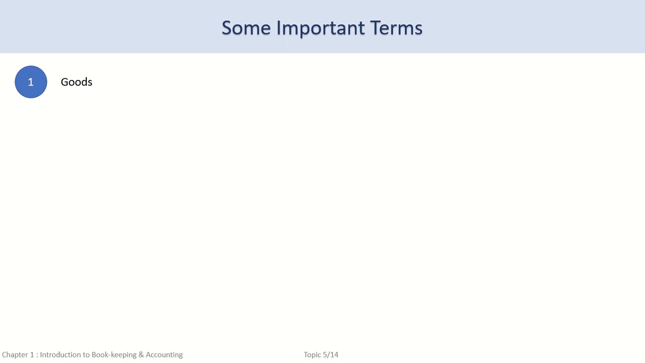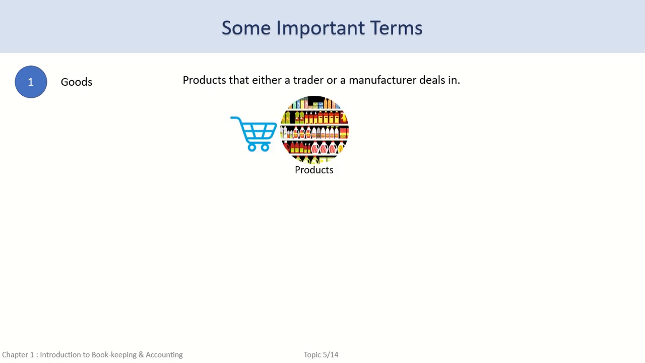Goods are products that either a trader or a manufacturer deals in. Let's analyze this statement further by looking at each component separately. The first component is product. This component provides the identity of the goods. Goods are real things or products that are used.